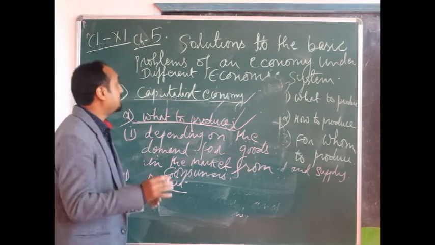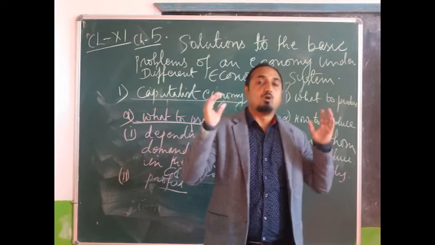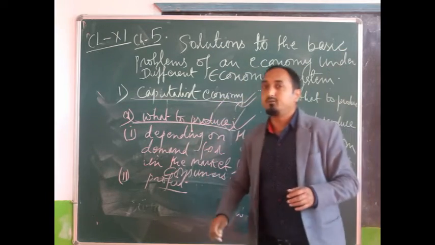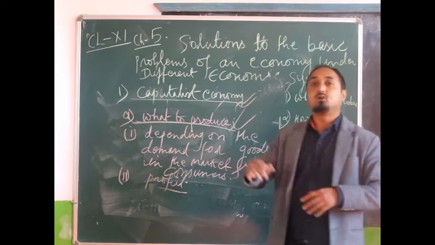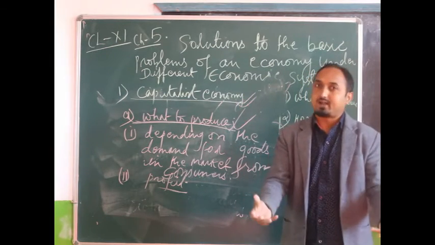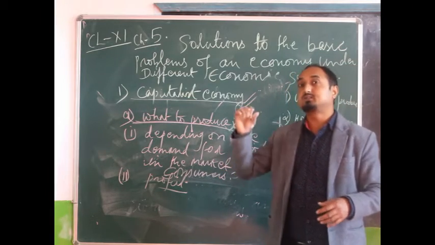So the basic problem is what to produce, and this is solved under capitalist economy with the help of these two factors. Depending on the demand, if demand is very high, the producers would like to produce that type of goods. And the second thing, the producers will see the profit.